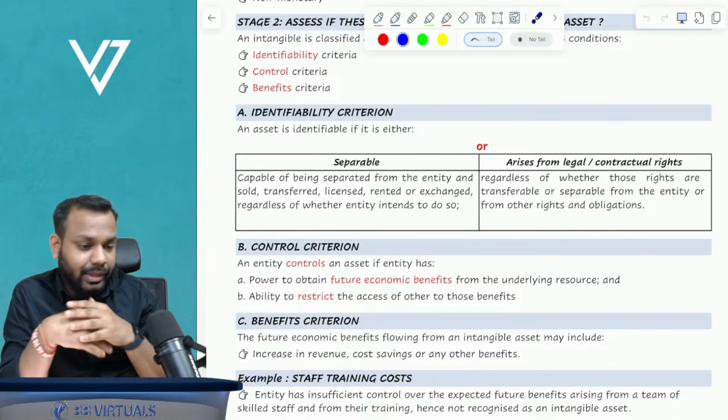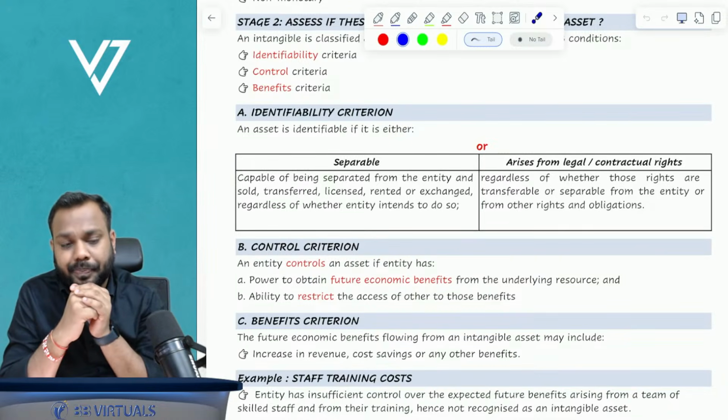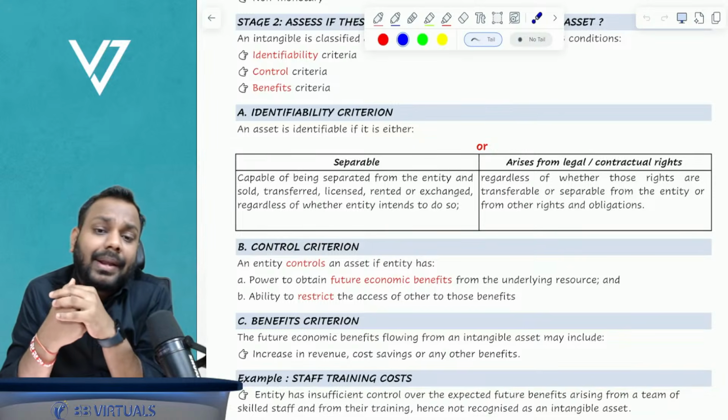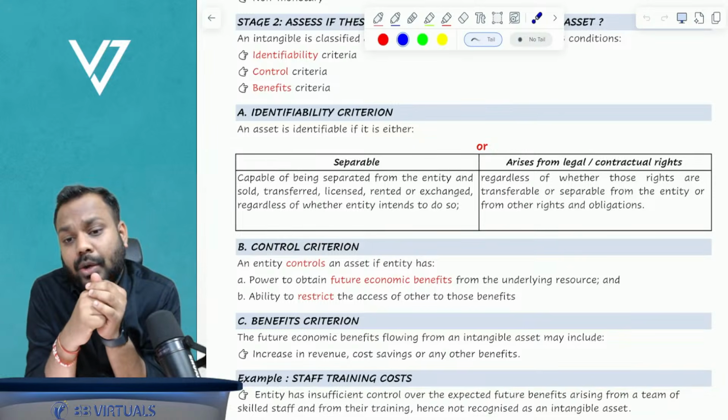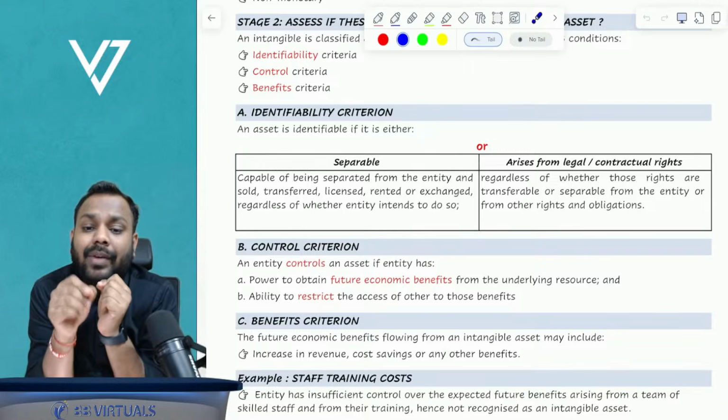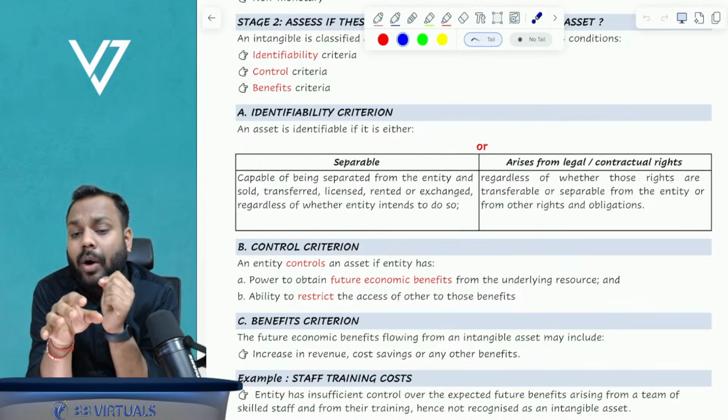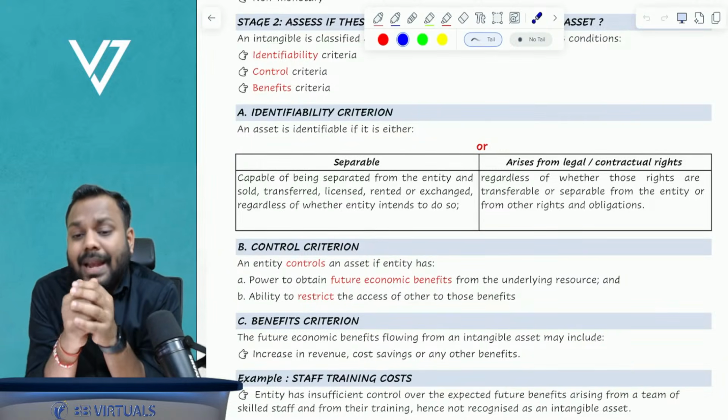Now, further, let's suppose government has given me a right to operate in a particular locality.